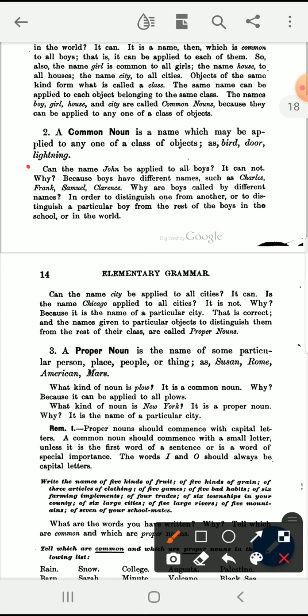Why are boys called by different names? Boys are called by different names in order to distinguish one boy from another, or to distinguish a particular boy from the rest of the boys in the school or in the world.